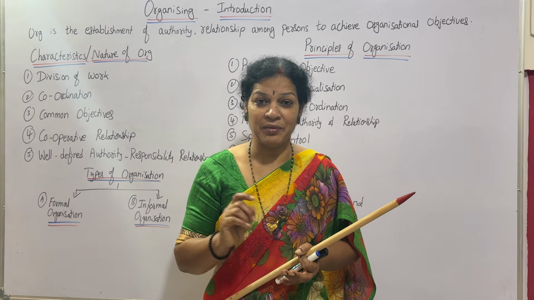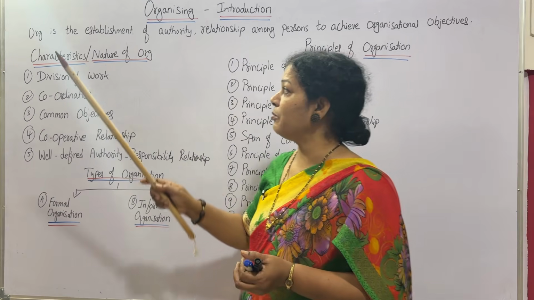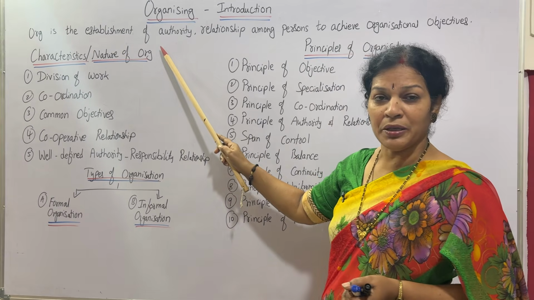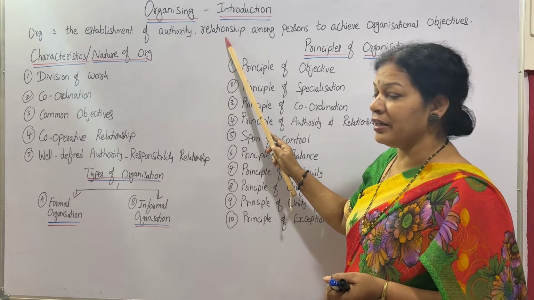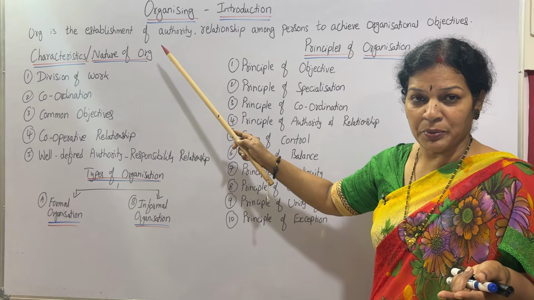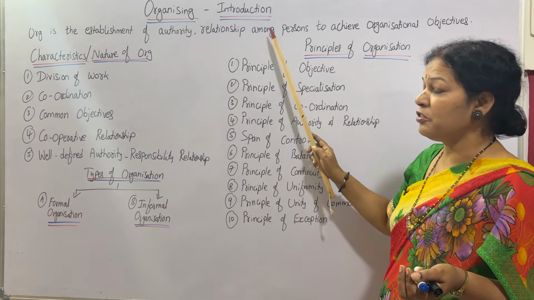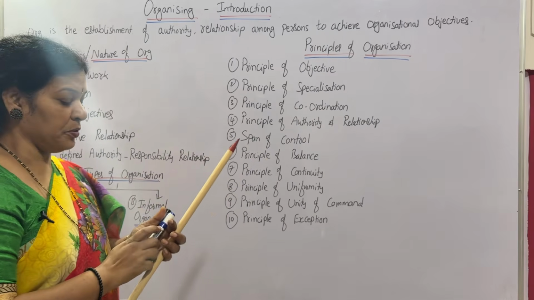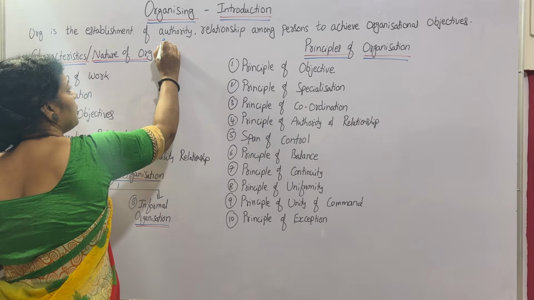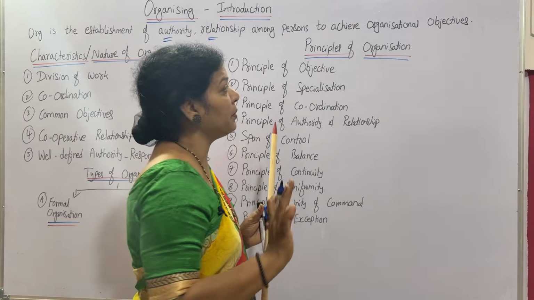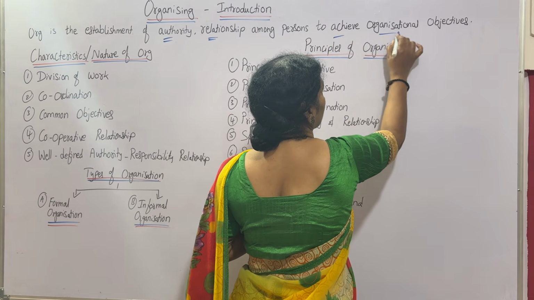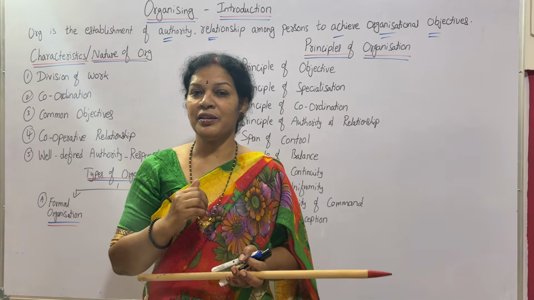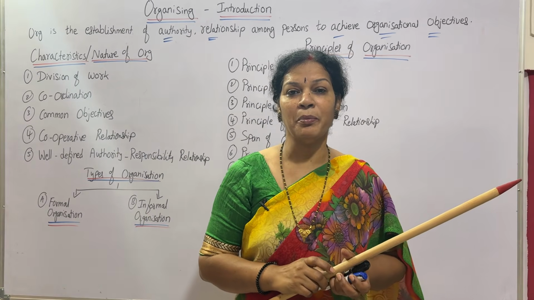In official language, what is organizing? One sentence you can learn. Organizing is the establishment of authority relationship among persons to achieve organizational objectives. Remember, authority relationship among the persons to achieve organizational objectives. This is organizing. Now, what are these organization things and how do we manage it?